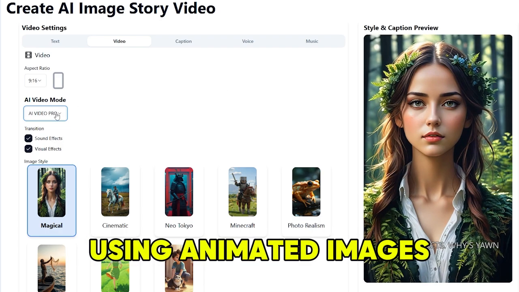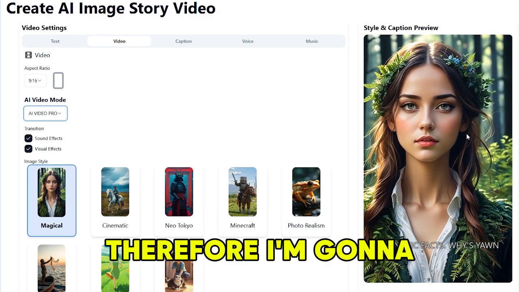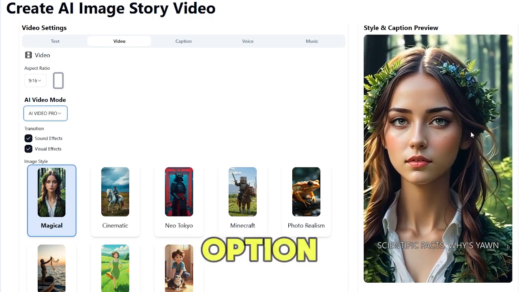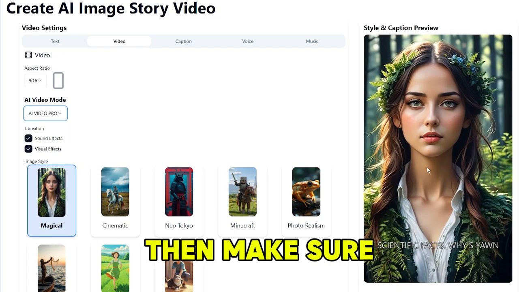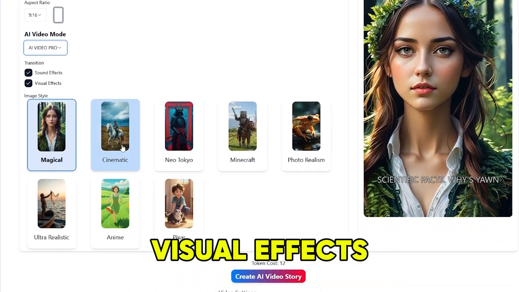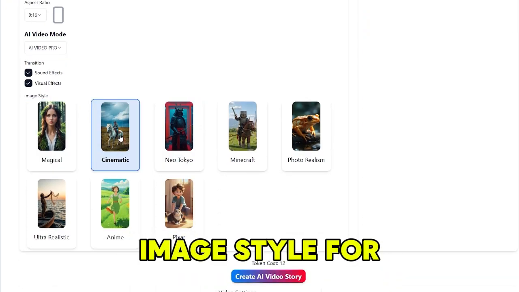Using animated images is the best option. Therefore, I'm going to go with this AI Video Pro option. Then, make sure to enable these sound effects and visual effects. Now you need to select an image style for your video.